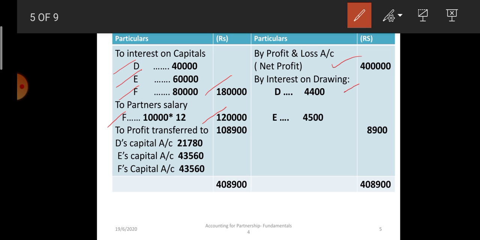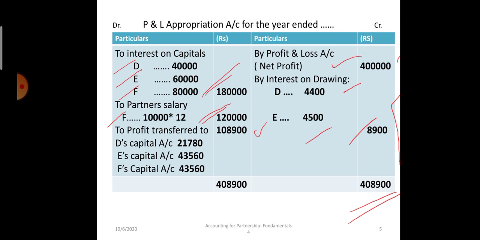We had discussed the calculation of interest on drawing. So D will be charged 4,400 rupees and E will be charged 4,500. In total it is 8,900 rupees. The total of these two is 4,08,900 rupees. From that we will deduct interest on capital and salary. So the divisible profit will be 1,08,900 rupees, which we will distribute in the ratio of 1:2:2.